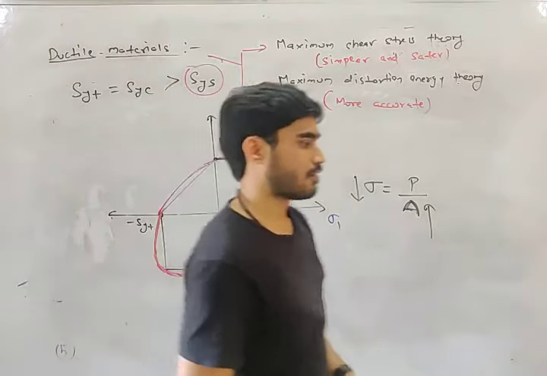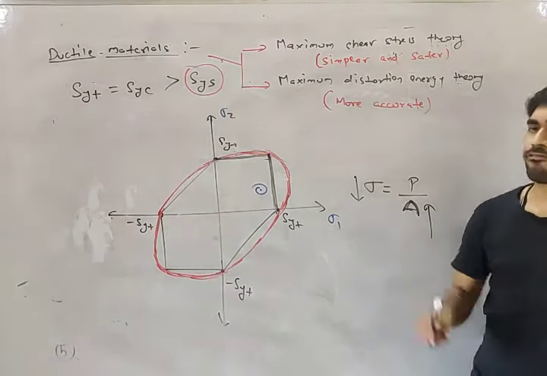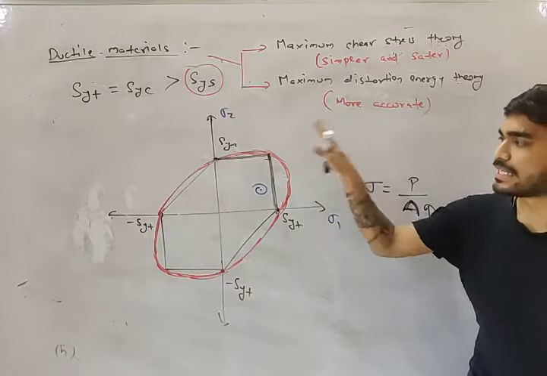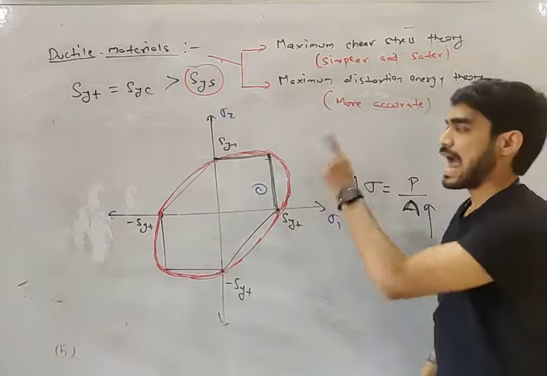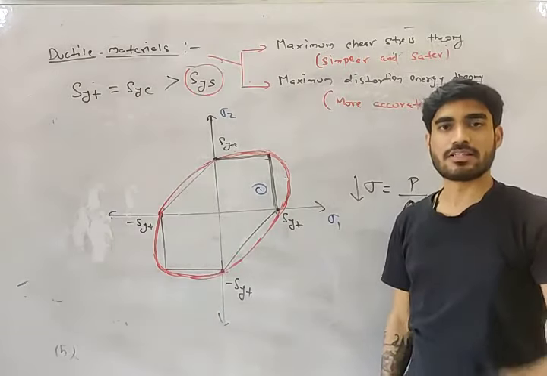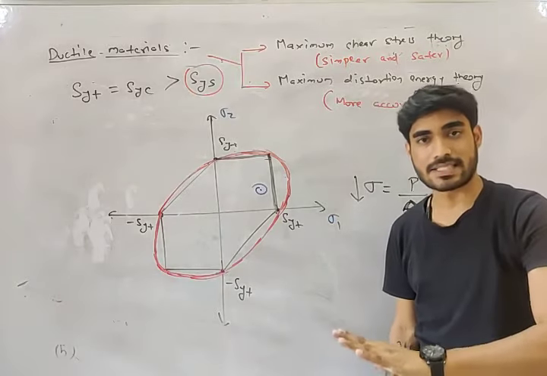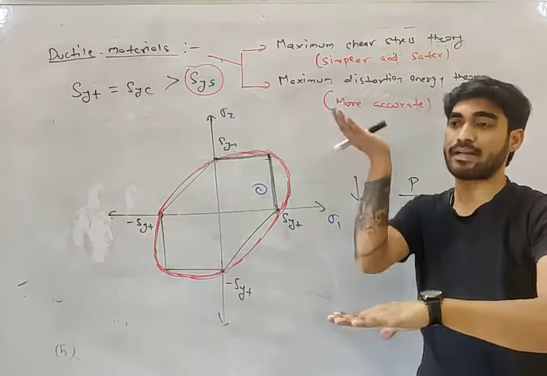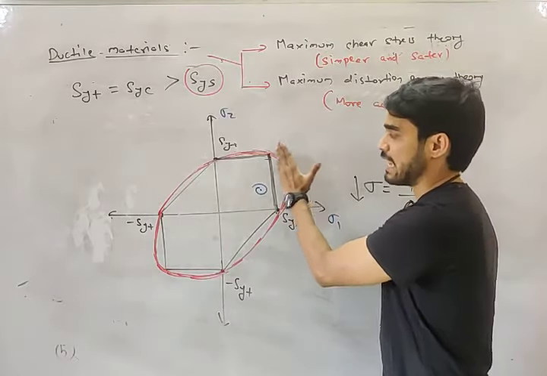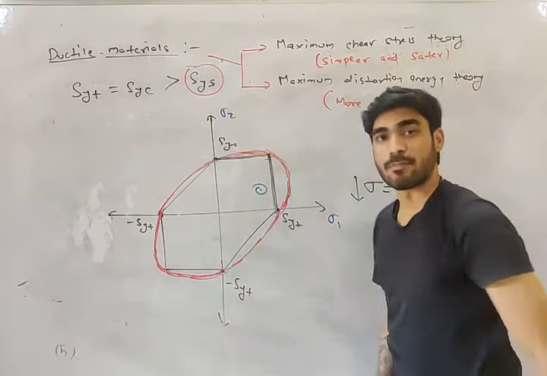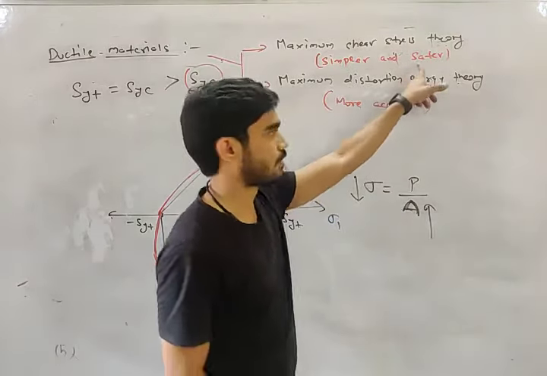So my friend, what does it mean? It means that if you design the component using von Mises theory as well as shear stress theory, then in case of von Mises theory, dimensions will be less, and in case of shear stress theory, dimensions will be more. In order to keep it safe from shear stress theory, dimension should be more, and if you are using more dimension, you are safer, right?